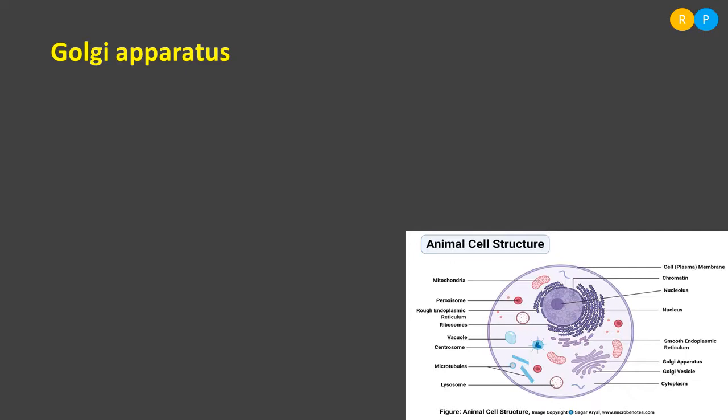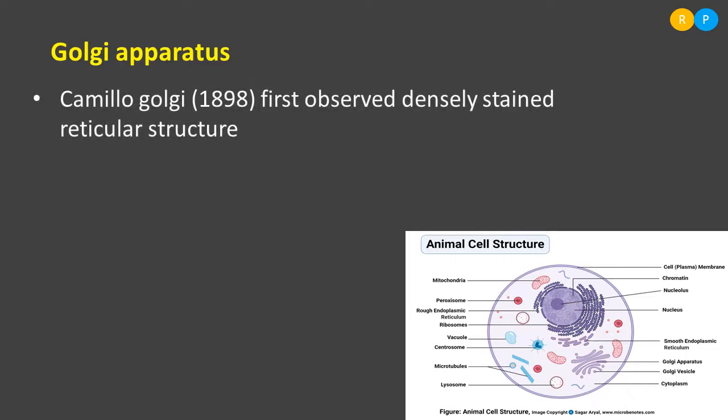We have already studied the endomembrane system. Golgi apparatus as well as endoplasmic reticulum are cell organelles belonging to the endomembrane system because they are functionally coordinated. These structures were first observed by one of the scientists called Camillo Golgi. In the year 1898, he observed some densely stained reticular structures in the cytoplasmic region, and he found that these